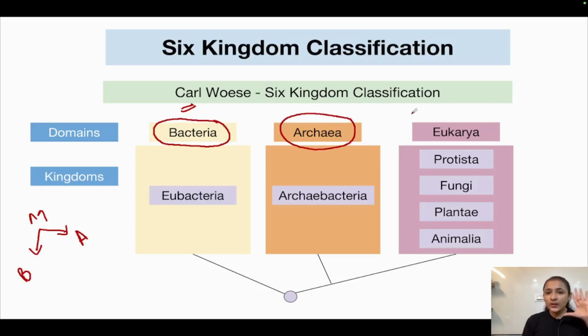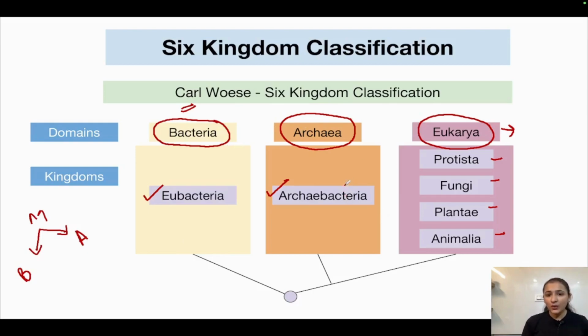And all the eukaryotic kingdoms were kept under the domain Eukarya. So all of these kingdoms, Protista, fungi, Plantae, Animalia, were kept under the domain Eukarya, and kingdom Monera was divided into two kingdoms, okay, that is kingdom Eubacteria and kingdom Archaebacteria, which were put in the domains bacteria and archaea